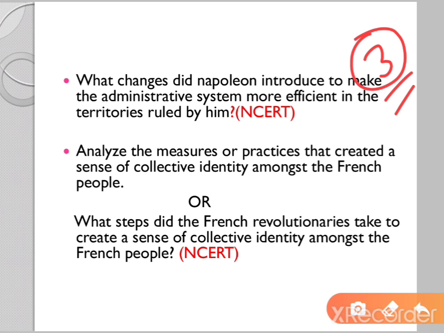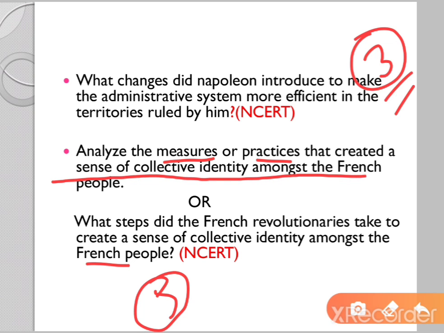Next question you have for 5 marks. This also I explained before starting the topic of the French Revolution and the idea of a sense of collective belonging. What steps did the French revolutionaries take to create a sense of collective identity among the French people? Or the same question can be asked in another way, that is, analyze the measures or practices that created a sense of collective identity amongst the French people.